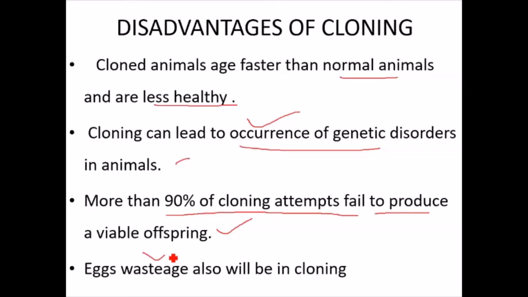For example, Dr. Ian Wilmut collected nearly 200 egg cells, in which 57 were successfully implanted. Out of that, only one cloned sheep was developed. You see, such an amount of wastage of eggs will also be there in the cloning method.